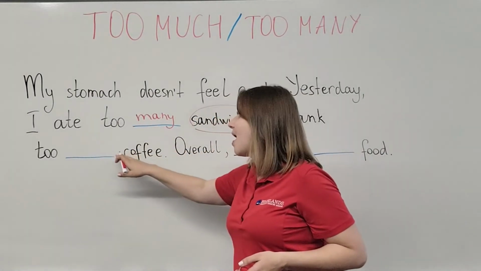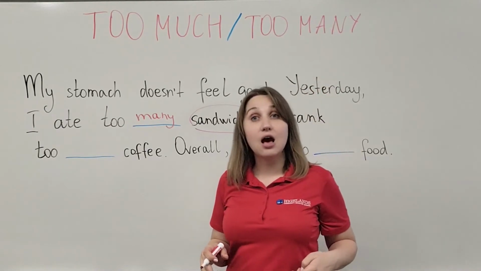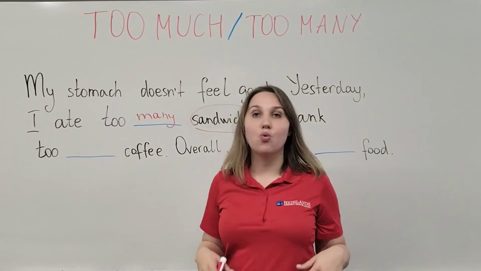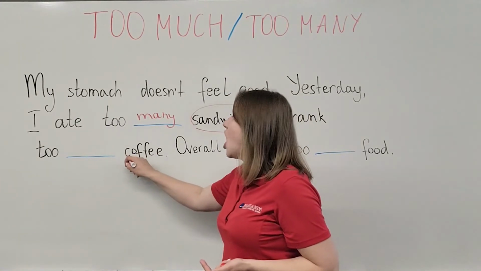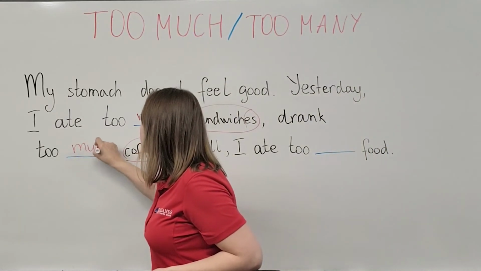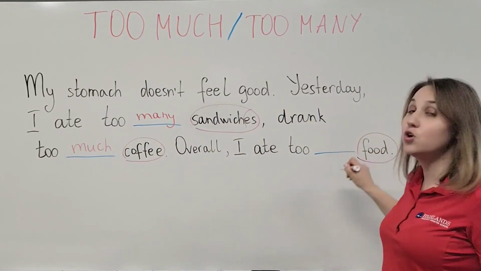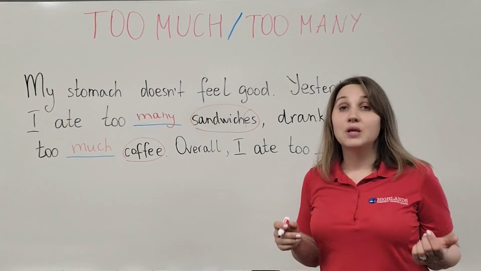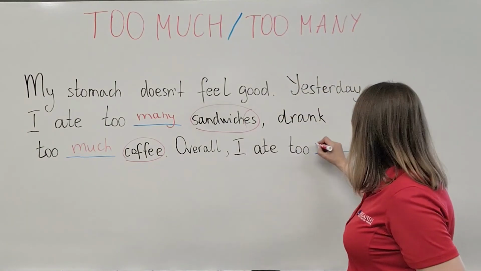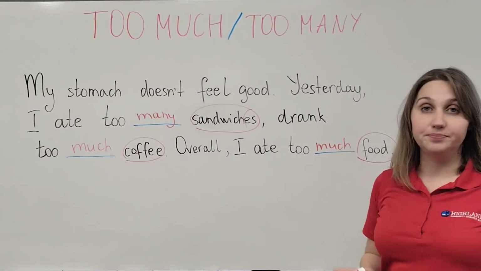Drank blank, and we have the word coffee. You can't count coffee. You can count cups of coffee, like 1 cup, 2 cups, but here it's just the word coffee, which is not countable. Therefore, I'm going to use much. Too much coffee. Overall, I ate blank, and we have the word food. The word food is not countable as well, and therefore I'm going to use the form much. So we will have, I ate too much food.